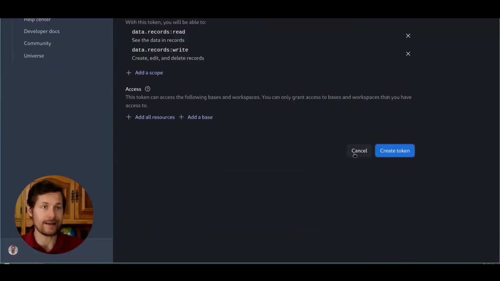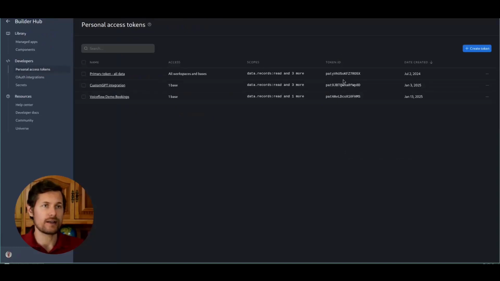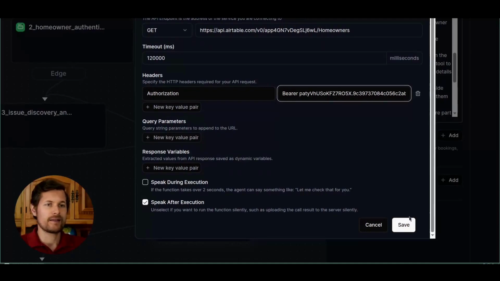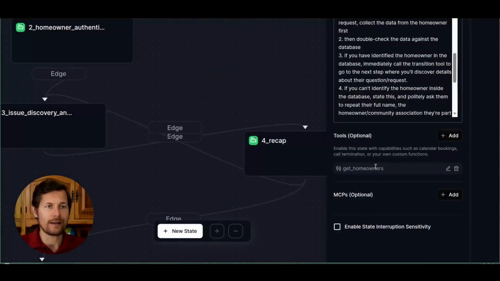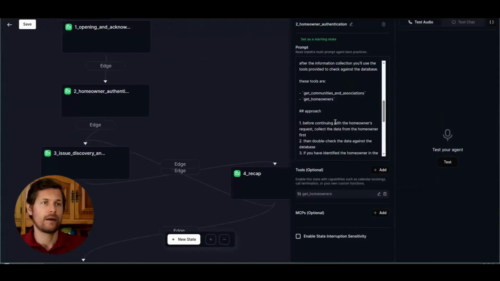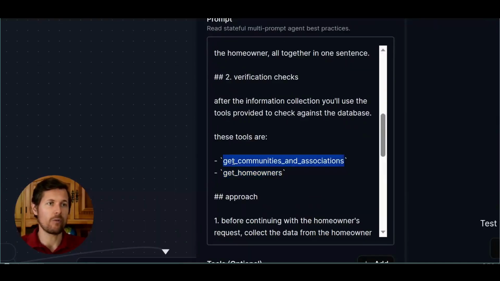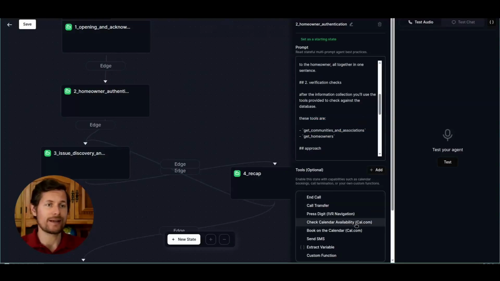But since I already have a token, I will use this inside the tool here, right? So this is already done, and this is it. I click save, and now I'm connected to the Airtable API via this tool, get homeowners. That's okay. And by the way, I've also specified this here via the prompt where I said these tools are, and I specified get homeowners, and now I'm going to do a new tool, get communities and associations, where I'm going to do exactly the same thing.